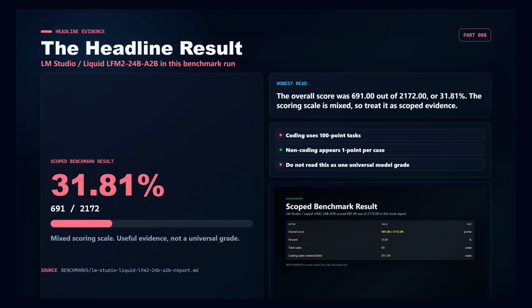The headline result was 691 out of 2,172, or 31.81%. That sounds precise, but the scoring scale is mixed. Coding tasks are scored out of 100 each, while non-coding tasks appear to be scored out of 1 each. So the honest read is not, this model got 31% at everything. The honest read is that this run exposed broad reliability problems in the tested suite.